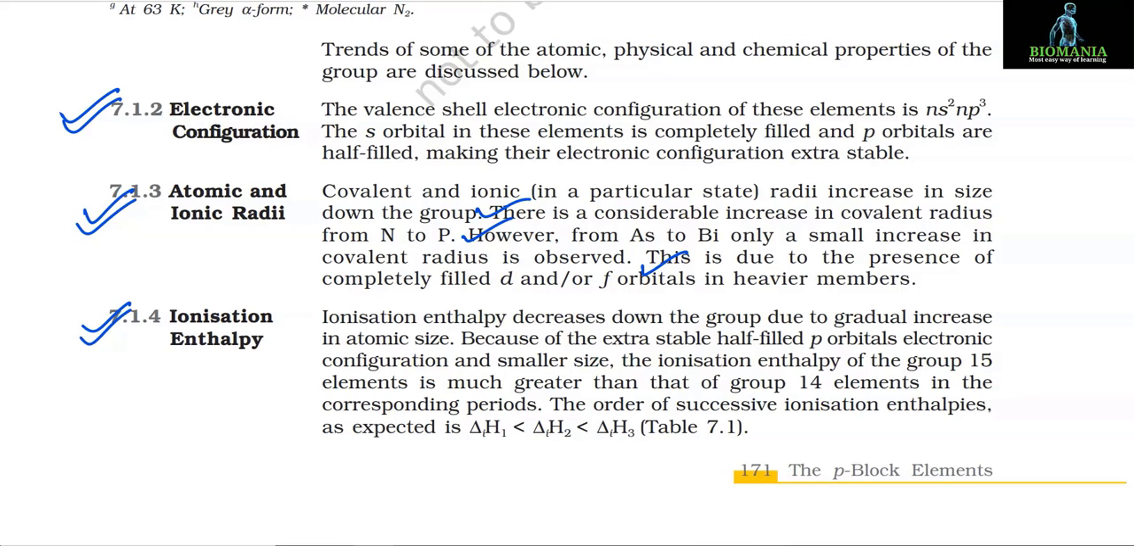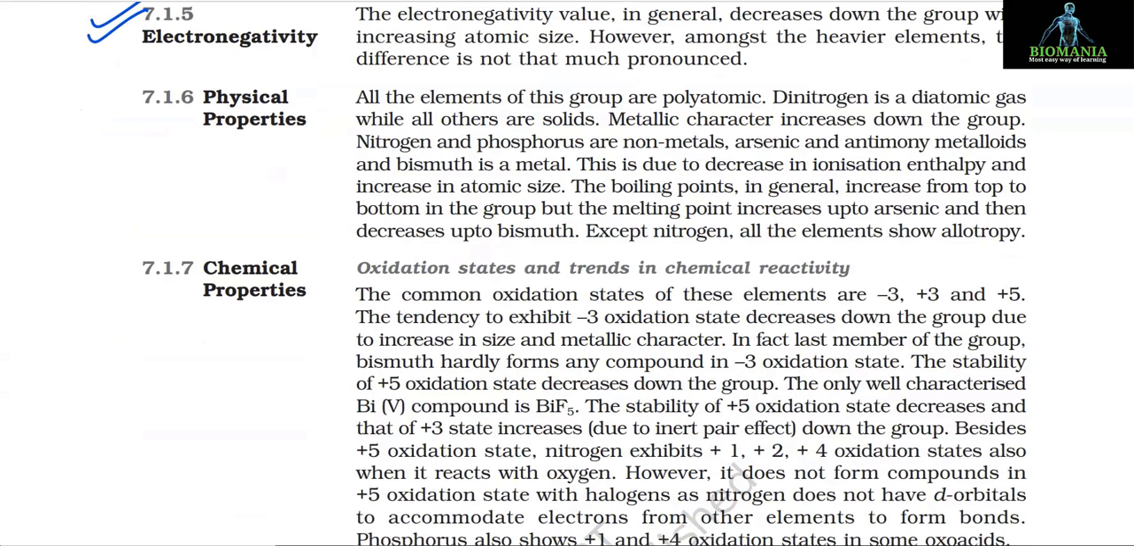7.1.4 Ionization enthalpy. Ionization enthalpy decreases down the group due to gradual increase in atomic size. Because of the extra stable half-filled p orbitals electronic configuration and smaller size, the ionization enthalpy of the group 15 elements is much greater than that of group 14 elements in the corresponding periods. The order of successive ionization enthalpies, as expected, is ΔiH1 < ΔiH2 < ΔiH3.